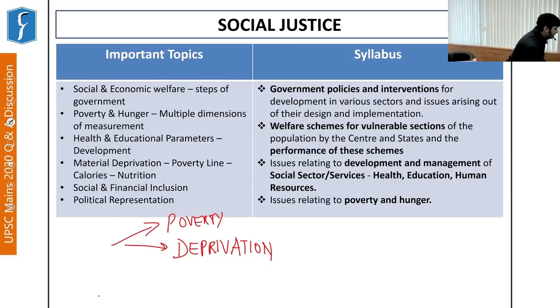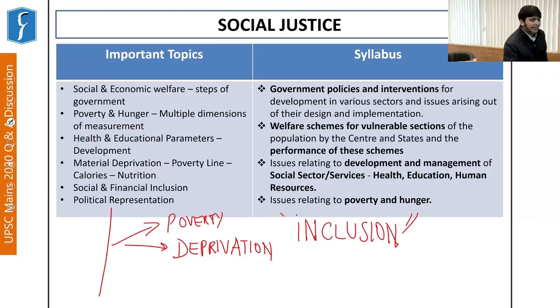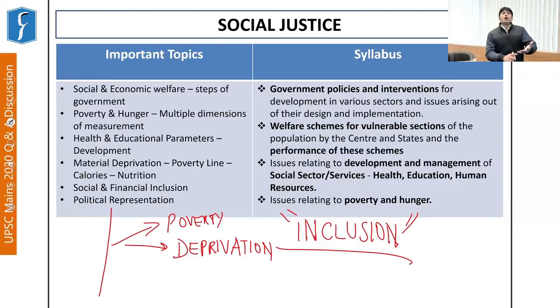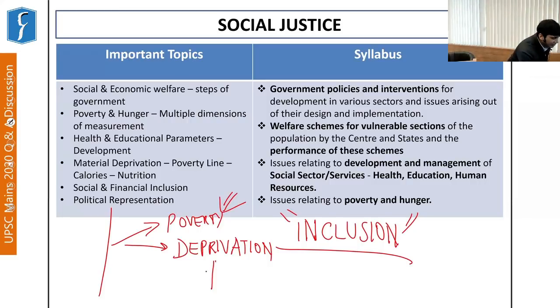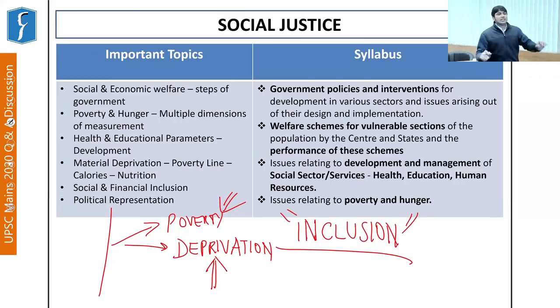When we talk about these kinds of justice, the important point is their inclusion in the mainstream of society. This inclusion can be through political representation, economic inclusion, or even social inclusion if they have been outcast in some societies, which still takes place in some remote areas of the country. Against all these aspects of poverty and deprivation, the Government of India has not only made legislation, but has also ensured a number of welfare schemes which reach out to the vulnerable sections of the population.